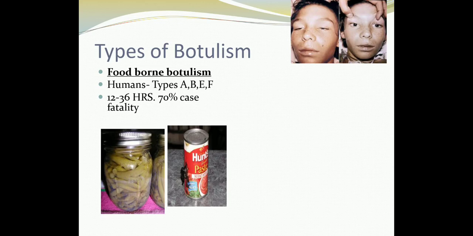The other feature is wound botulism, and wound botulism usually occurs from contamination of wounds with the spores of Clostridium botulinum. This particular wound botulism is usually caused by type A serotype of botulinum toxin.